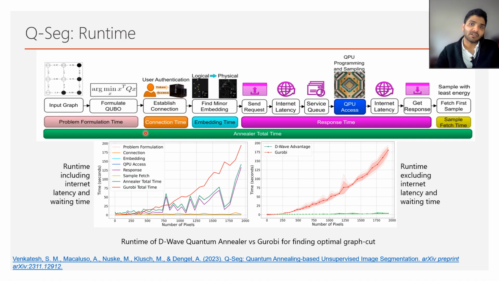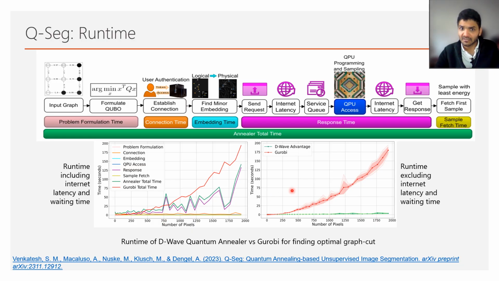The experiments were conducted on synthetically generated images of varying sizes, performed a comprehensive runtime analysis of the entire process and compared the results with that of the classical state-of-the-art solver Gurobi. Even with internet latency and waiting time in the service queue, we outperformed Gurobi, which runs locally on our system.